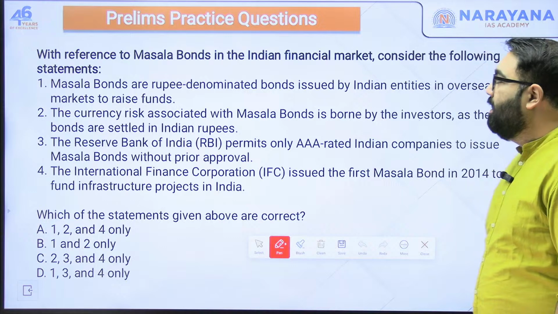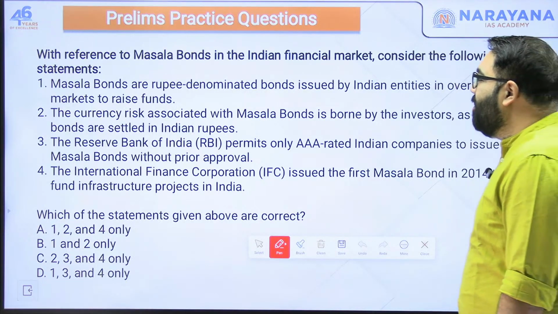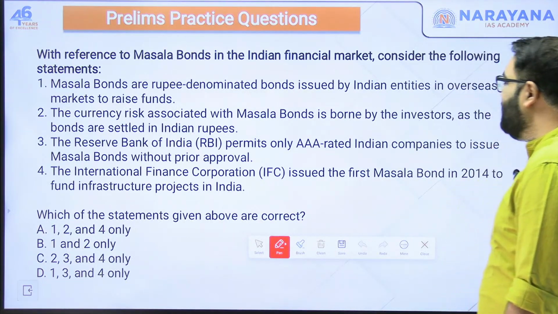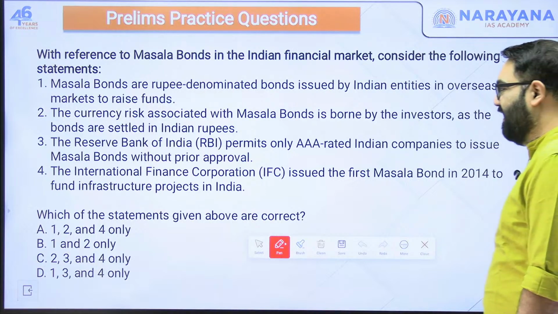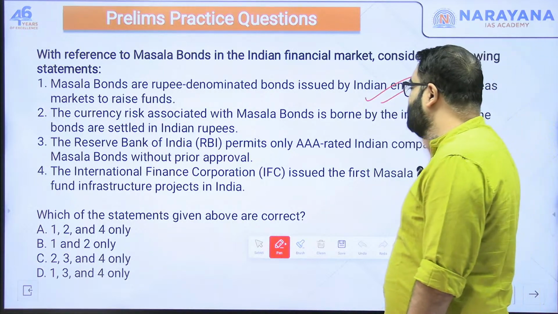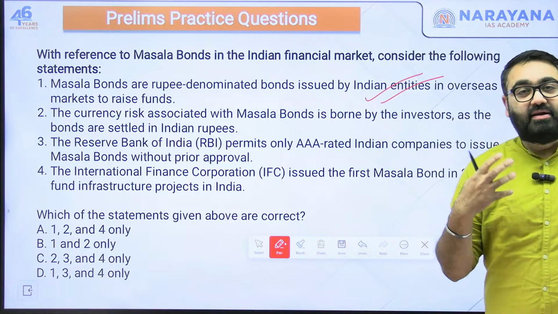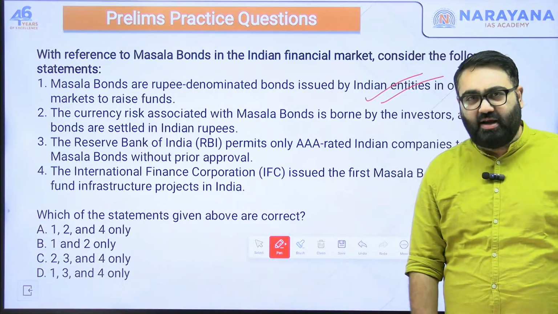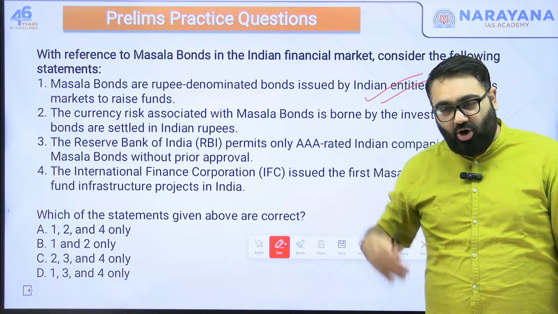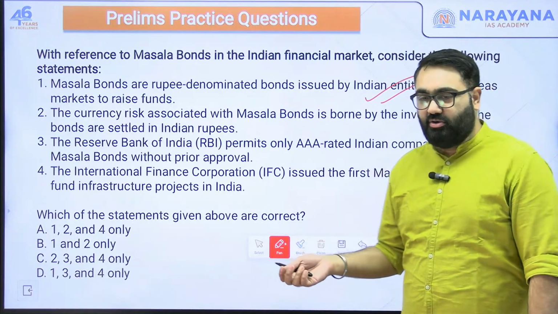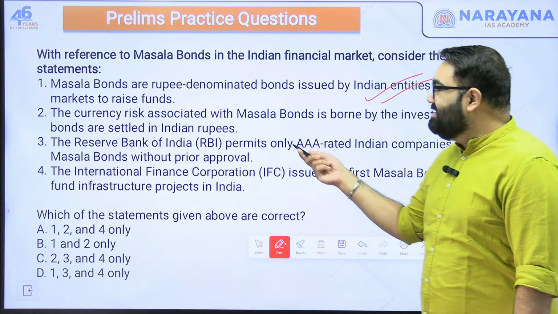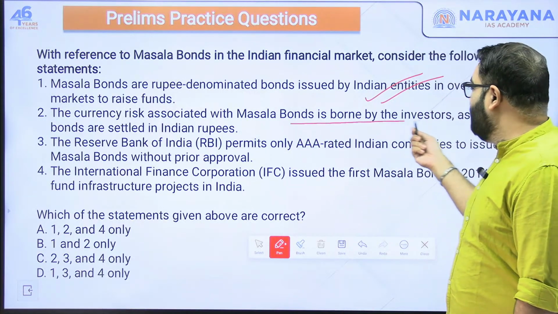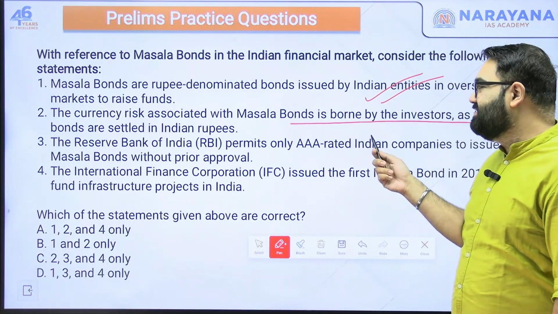Number one, masala bonds are rupee denominated bonds issued by Indian entities in overseas markets to raise funds. Exactly what we discussed. When Indian entities, be it the private entity or the government, want funds from the foreign market, but in Indian rupee denominated form, that's when masala bonds are rolled out. Number two, currency risk associated with masala bonds is borne by the investor as the bonds are settled in Indian rupee. Yes.